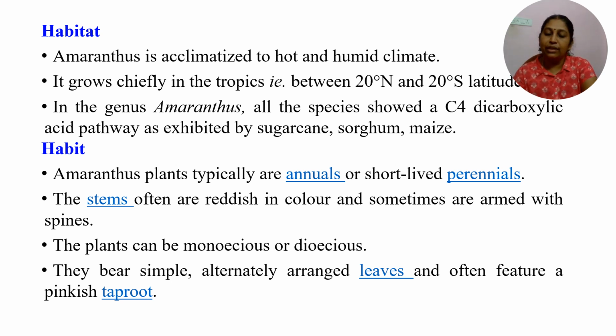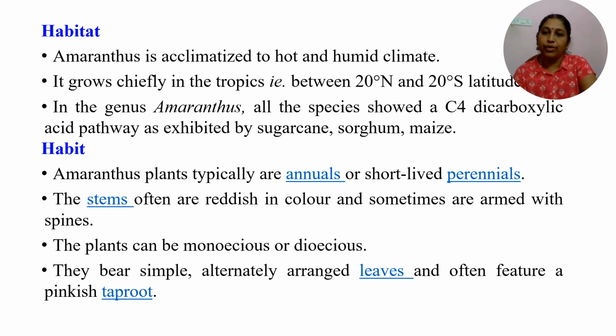Coming to its habit, it is a short-lived perennial or annual, but most of these species are grown as annual. The stem color is sometimes green, sometimes with a reddish tinge, and sometimes without spines, sometimes with spines. The plants are either monoecious or dioecious.